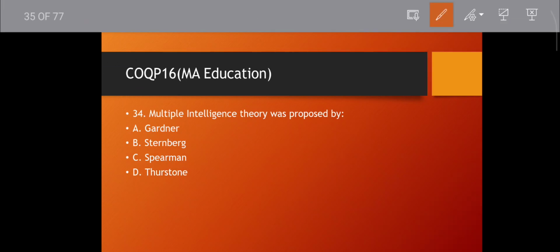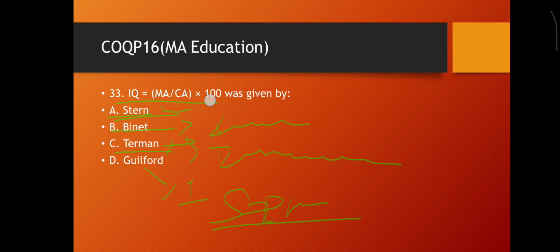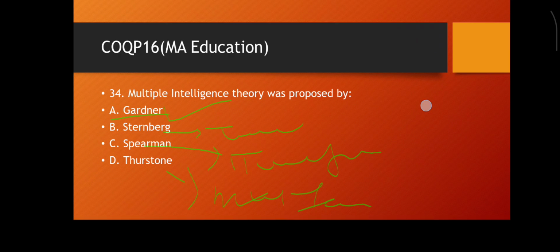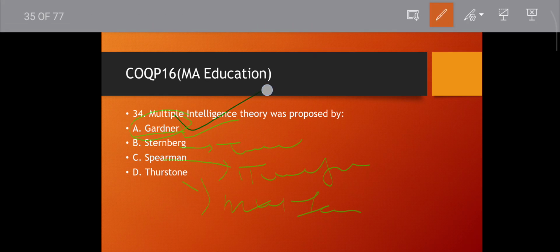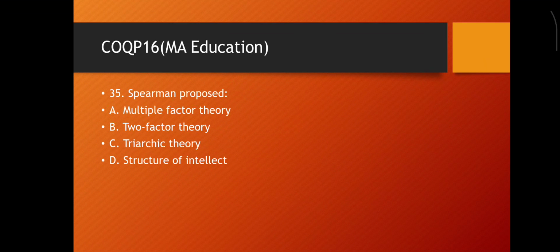Question number 34. Multiple intelligence theory was proposed by Gardner, Sternberg, Spearman or Thurstone. That is Gardner. Sternberg is the triarchic theory of intelligence. Spearman is the two factor theory. Thurstone is the multi-factor theory. Multiple intelligence is Gardner. Then move to the next question.